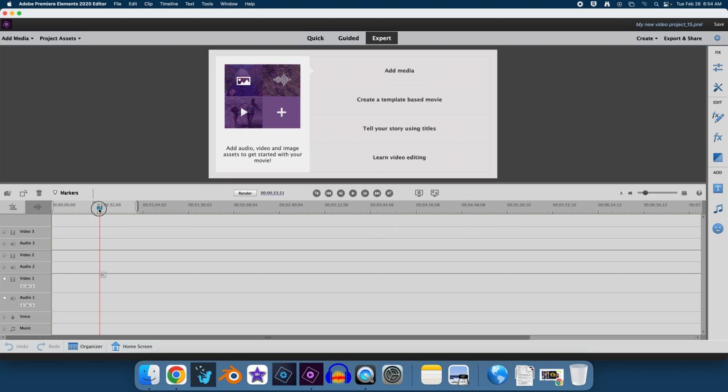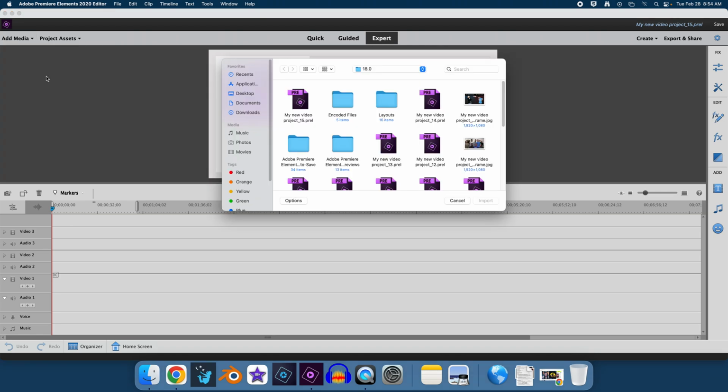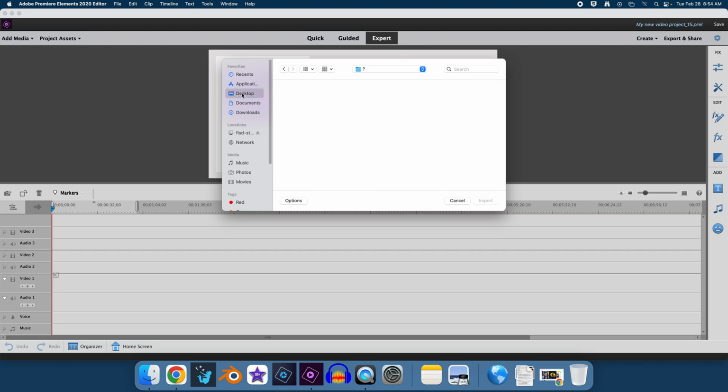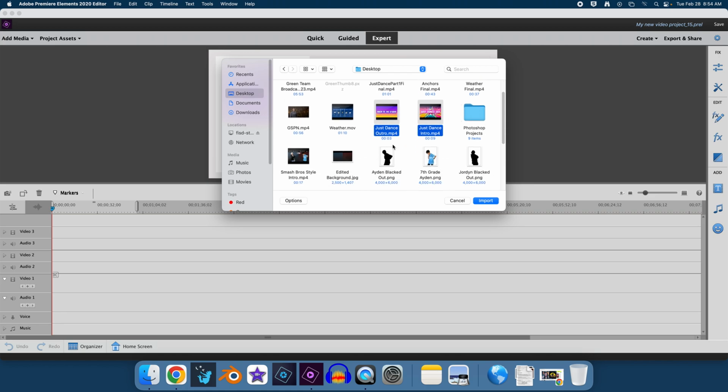But let's say you want to get started in Premiere. You've downloaded all of the sound effects that you need, and music and all of that stuff. So the first thing you do is you go to Add Media, you click Files and Folders, and then wherever those files and folders are saved on your computer, let's say they're on your desktop, let's say it's these 2, and then I've got this right here. I go ahead and click Import.